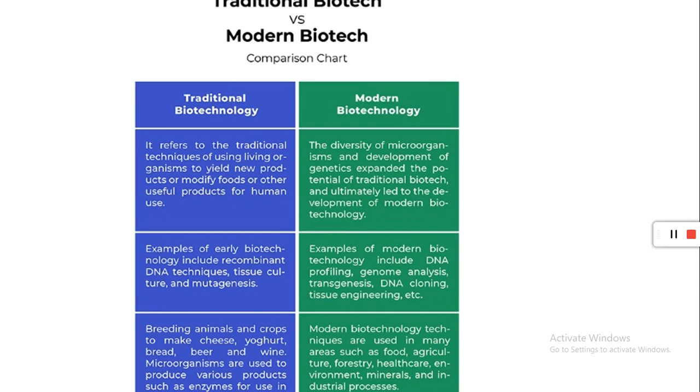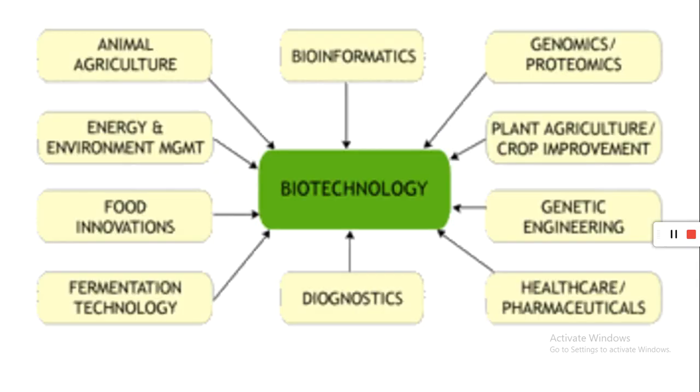Modern biotechnology is used in day to day life. The diversity of microorganisms and development of genetics expanded the potential of traditional biotech and ultimately led to the development of modern biotechnology. Examples of biotechnology include DNA profiling, genome analysis, transgenesis, DNA cloning, tissue engineering, etc. Modern biotechnology techniques are used in many areas such as food, agriculture, forestry, healthcare, environment, minerals, and industrial process.